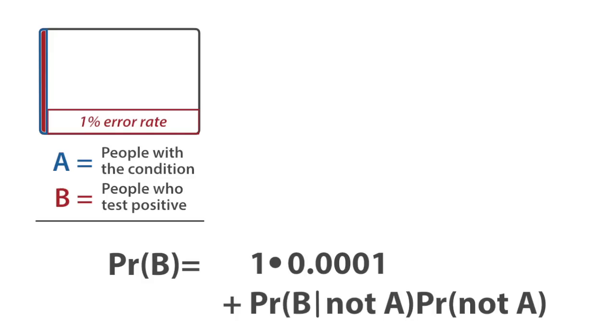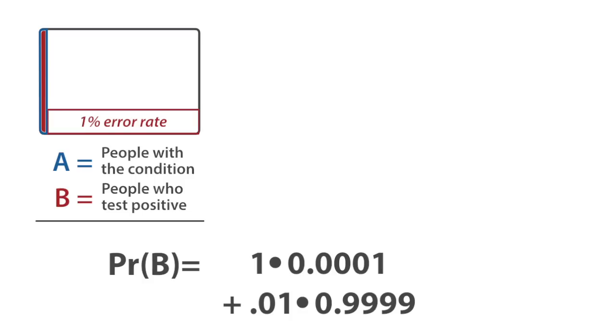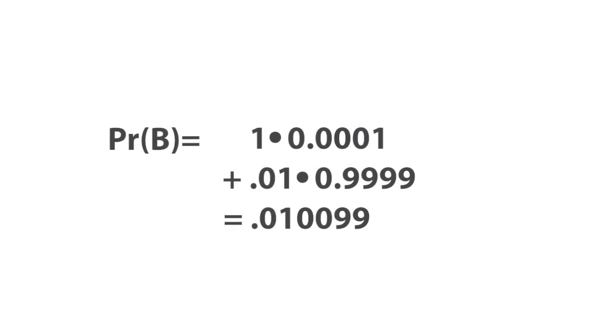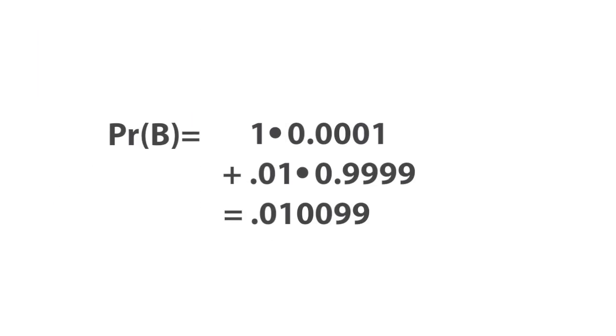And the second part, the test is 99% correct, so it has only a 1% error rate, and 99.99% of the population does not have the condition. So the product of those 2 is the second term, the probability of the error. And then this gives us the probability of testing positive in the whole population, which we can work out to be about 1%.